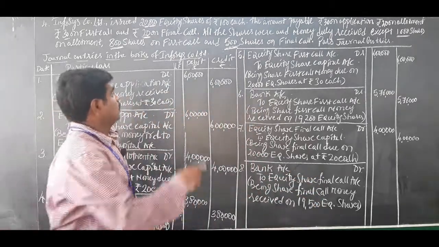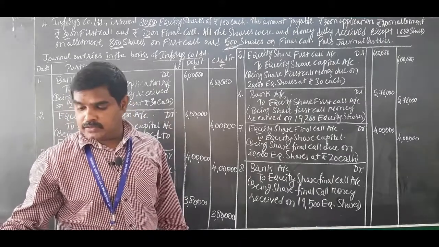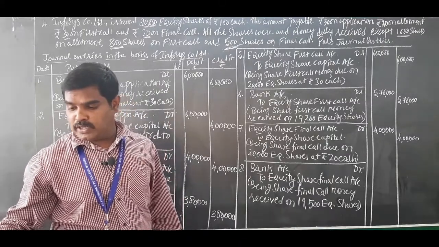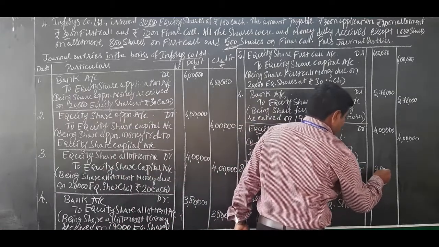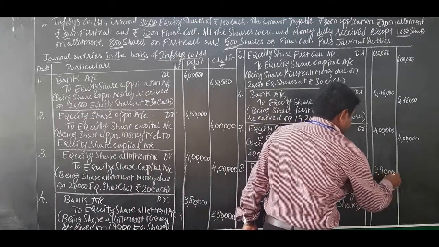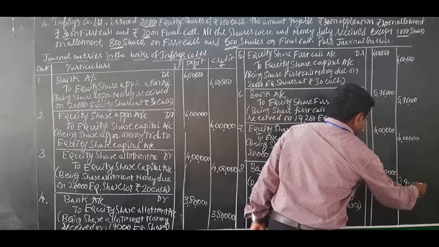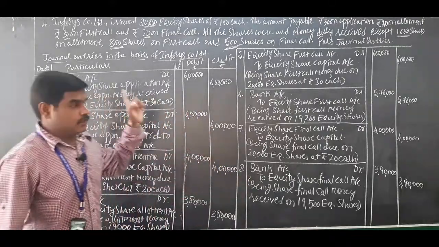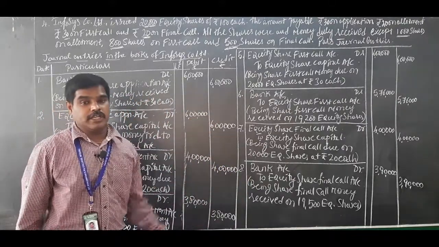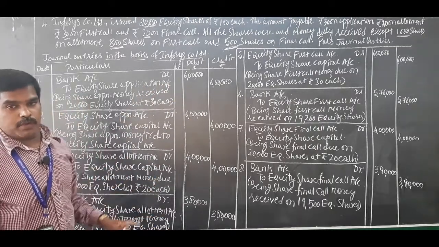So what is the value? 20 rupees, no? Final call 20. 19,500 into 20 rupees comes to 3,90,000. 3,90,000 debit, 3,90,000 credit. So this is entry number 8. So totally 8 journal entries. When calls in arrears is there, it will go like this. So this is about problem number 4.